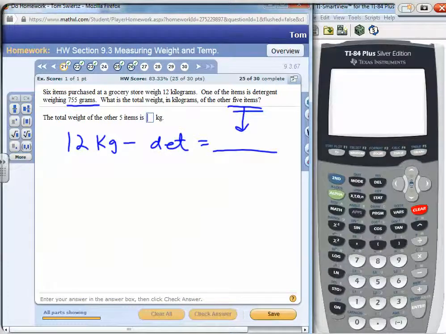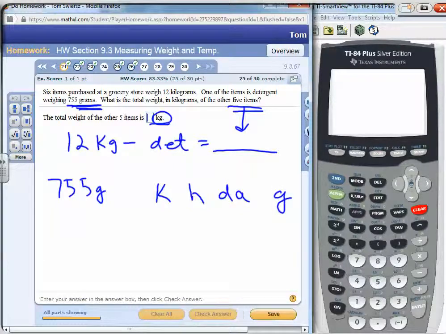However, we want our answer in kilograms, but the weight of the detergent is in grams. So we've got to convert from grams to kilograms, and then we'll be able to subtract. You can't take grams from kilograms. So right here, the detergent, 755 grams. Remember, kilo, hecto, deca, and then gram is the unit by itself.